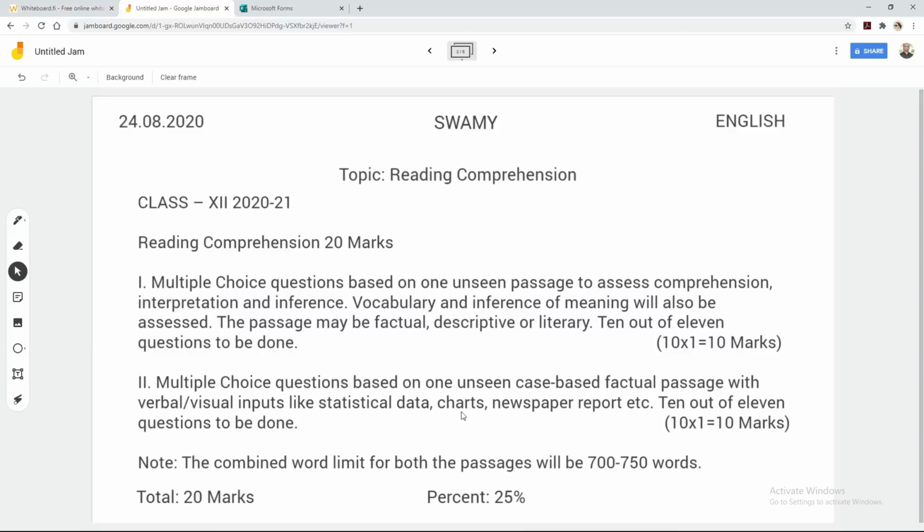10 out of 11 questions to be done. So in the same way, you are going to get one more unseen passage for reading comprehension, but in that passage some statistical data or charts or even newspaper reports can be included, and you have to write 10 out of 11 questions, so you have a choice also. Note, the combined word limit for both the passages will be 700 to 750 words, and out of 80 marks, reading comprehension carries 20 marks and the percentage of marks is 25%. In class 12, note making is not included. Now this is about reading comprehension for class 11 and class 12.